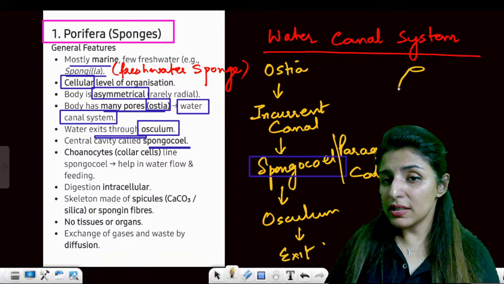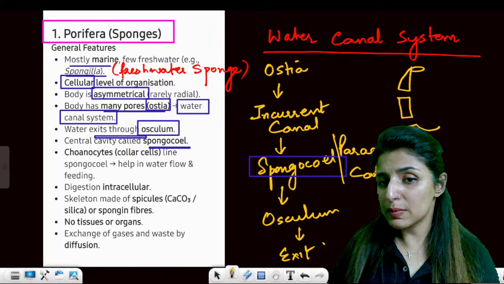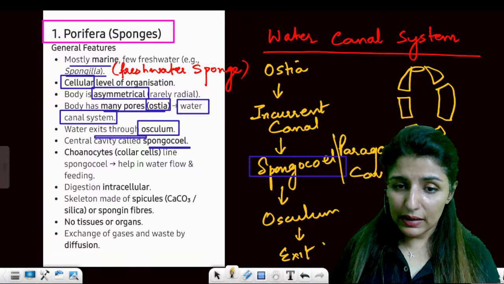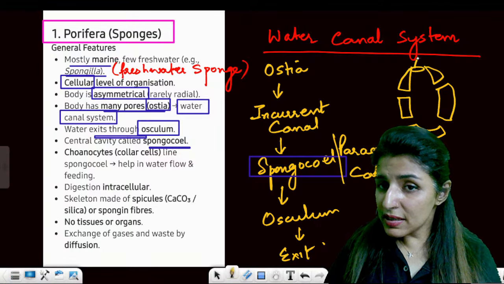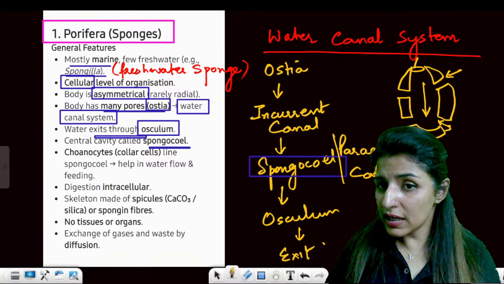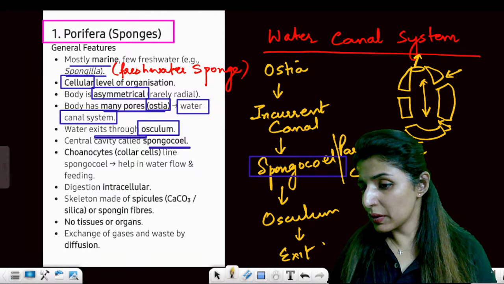So if I draw this, this is the body of a sponge. And see, there are two layers. These are the pores. This is the incurrent canal. This is the spongocele. This is the osculum, and the water goes out. Are these points clear to everyone?